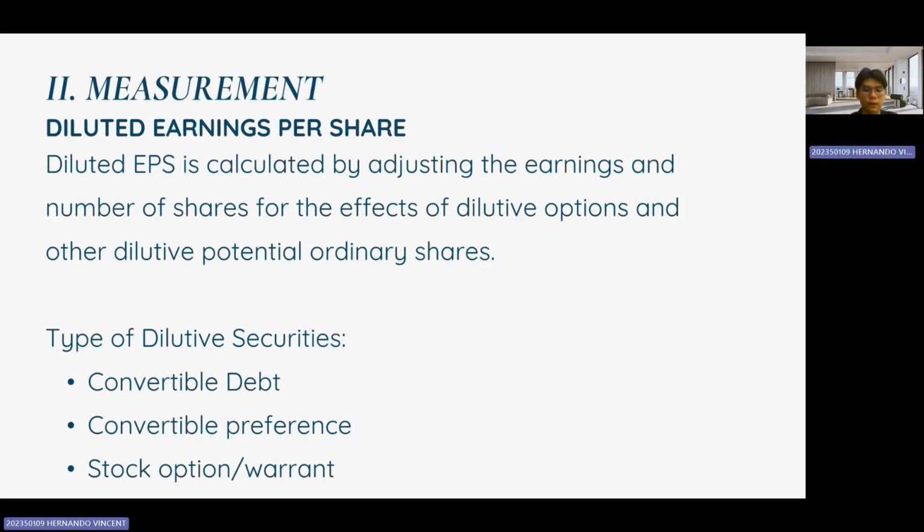These give the holder the right to purchase shares at a set price, potentially increasing the total number of shares and affecting the EPS calculation. Understanding diluted EPS is crucial because it provides a more conservative measure of a company's earnings per share, considering all potential shares that might be issued.